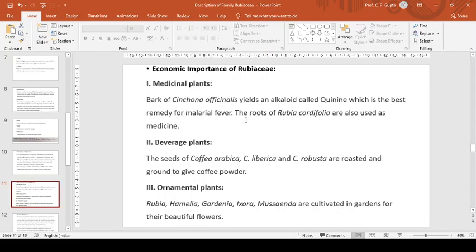As far as medicinal plants are concerned, bark of Cinchona officinalis yields an alkaloid called quinine, which is the best remedy for malarial fever. The roots of Rubia cordifolia are also used as medicine. Beverage plant, the seeds of Coffea arabica, Coffea liberica, Coffea robusta are roasted and ground to give coffee powder, which is used worldwide. Ornamental plants, this family is of much ornamental importance. Rubia, Hamelia, Gardenia, Ixora, Mussaenda are cultivated in gardens for their beautiful flowers.